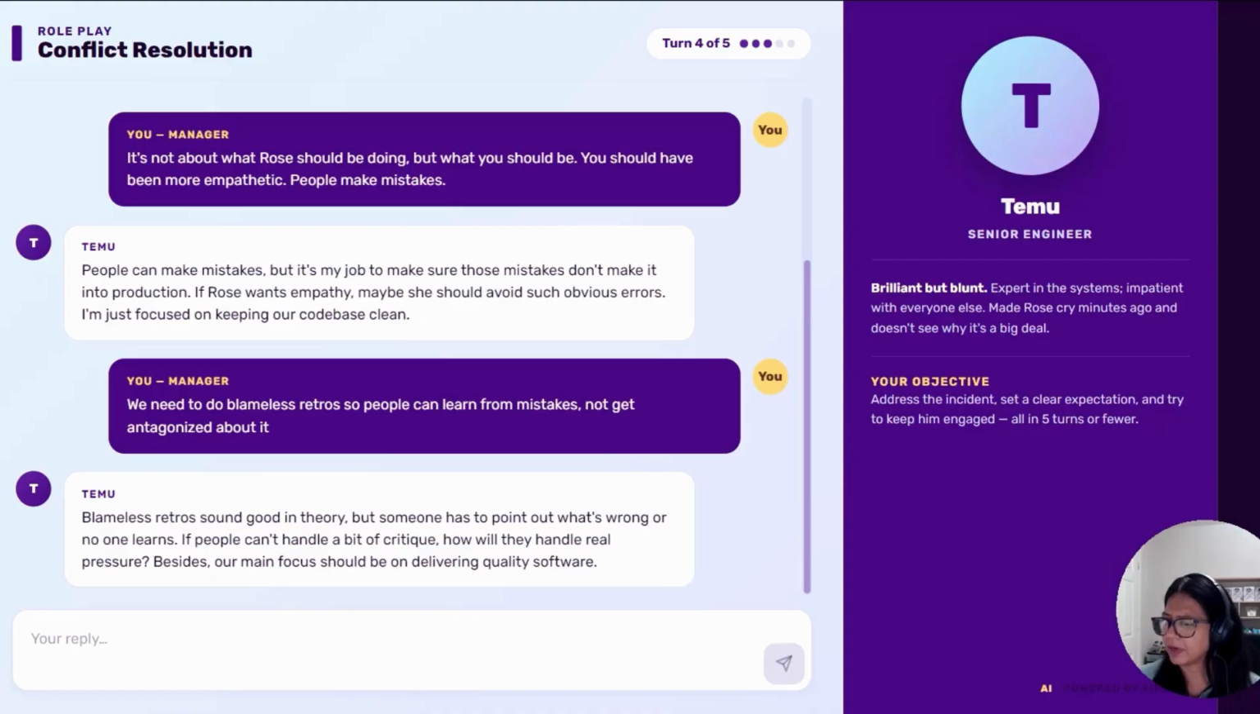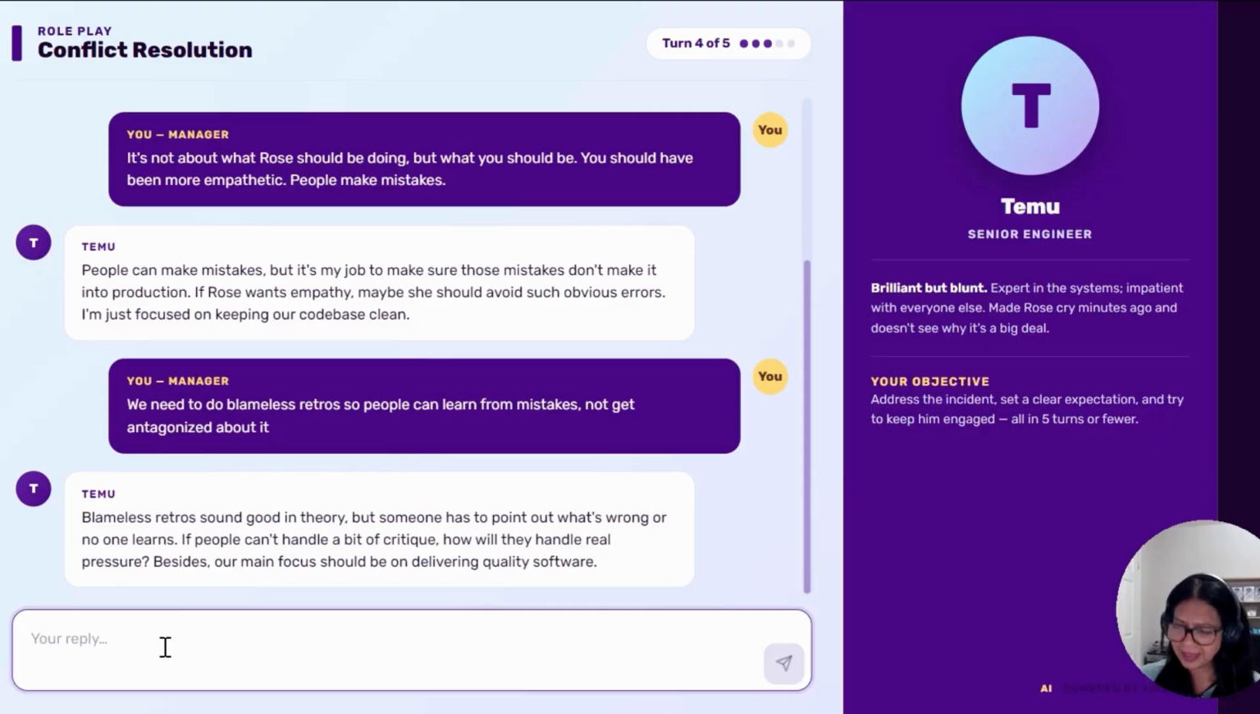How will they handle real pressure? Our main focus should be on quality software. Oh my god, this guy is really difficult. I'm at the end of my patience. I don't know about you. Let's send him to a training.